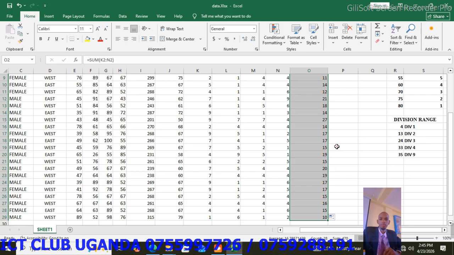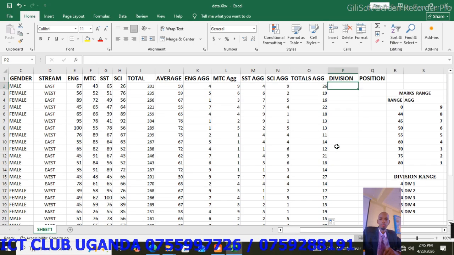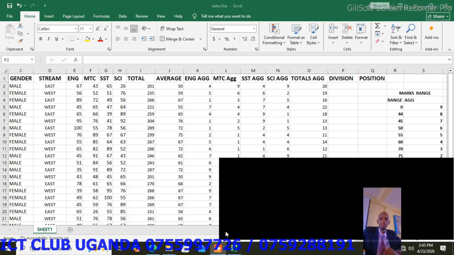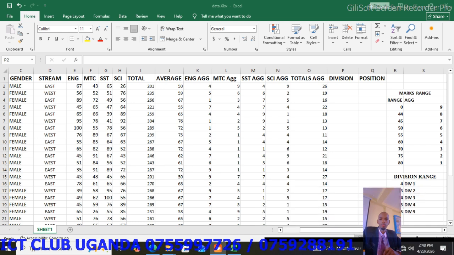So we have added the aggregate. Then time to get the division, time to calculate the division. After getting our total aggregates, now time to get the division. But we have our table array here, whereby if a learner is having between 4 to 13, we give them division 1. If it's between 13 and 24, division 2. Between 24 and 33, division is 3. Between 33 and 35, division 4. And above 35 aggregates, division 9.